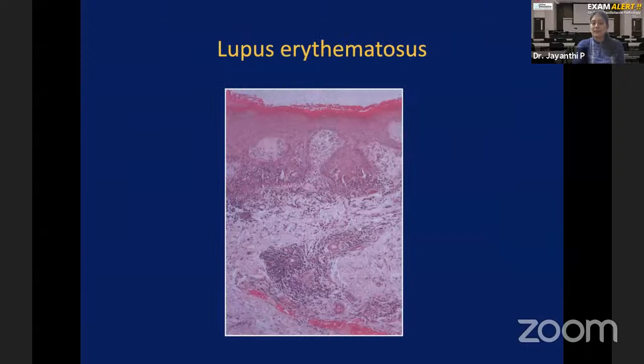So what will you see? You will see an epithelium and a connective tissue here. The basal cells of the epithelium are destroyed by the autoantibodies. That process is called basal cell degeneration. You see a lot of lymphocytes here, and these lymphocytes are destroying the basal cells. You see a lot of inflammatory cells here. The inflammatory cells are also surrounding the blood vessels. That's called perivascular appearance. Perivascular means surrounding the blood vessels.